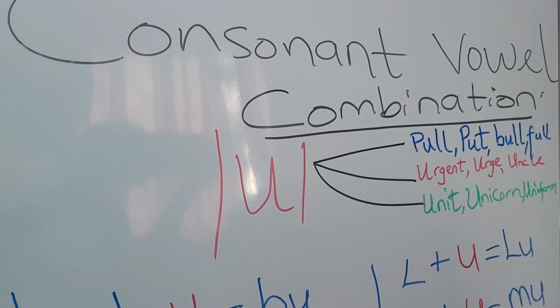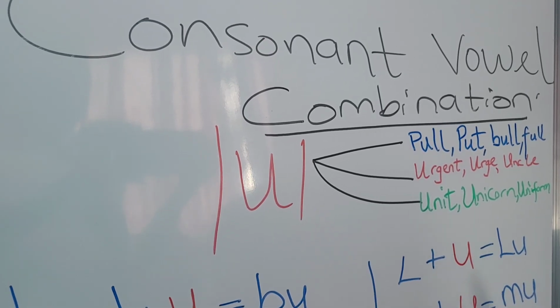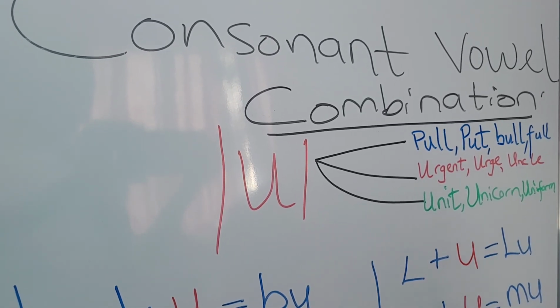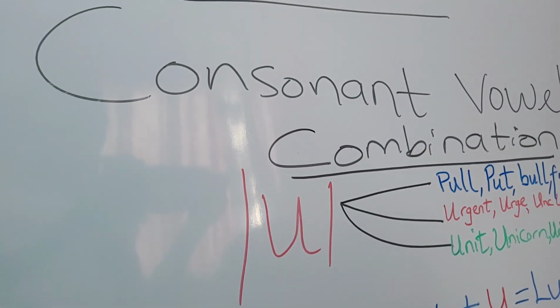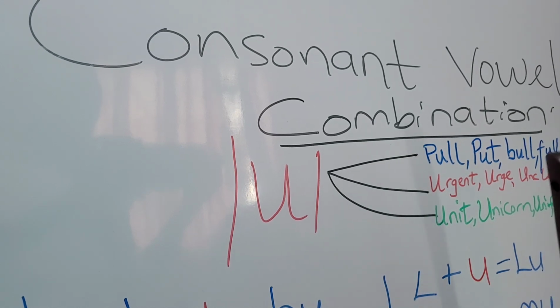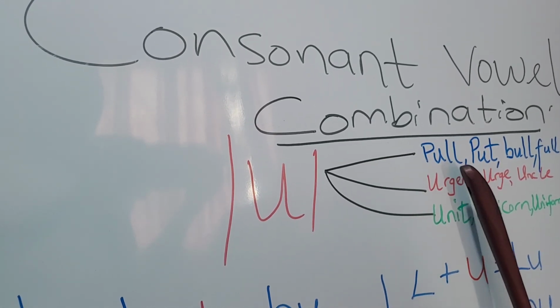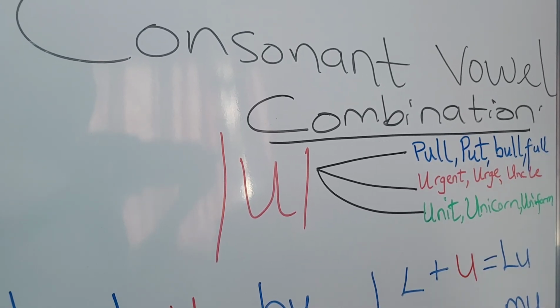So, not to make our lessons complicated for our learners, we are going to move on to consonant vowel combination using the letter U where it sounds as in pull, put, bull, and full.